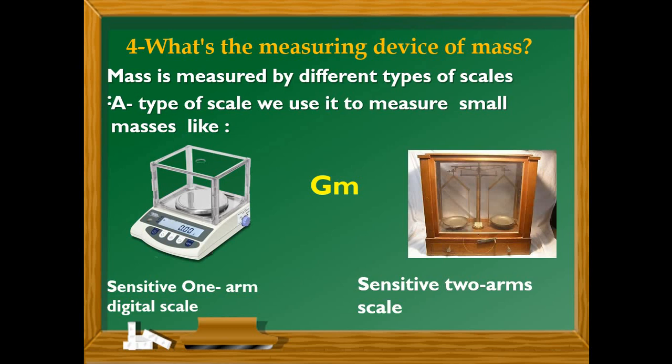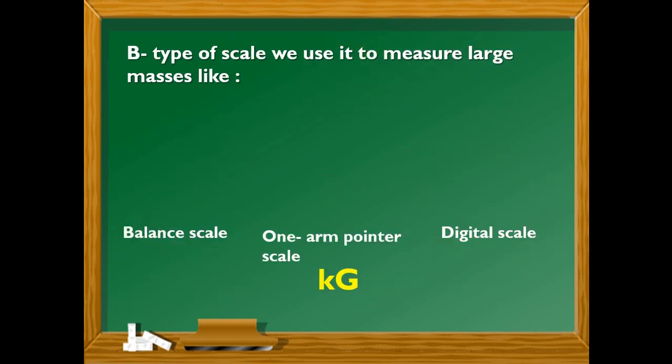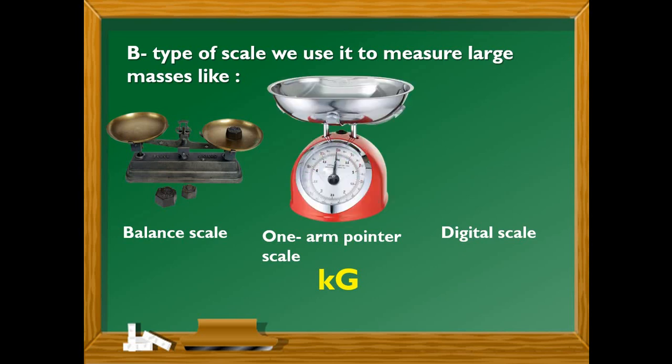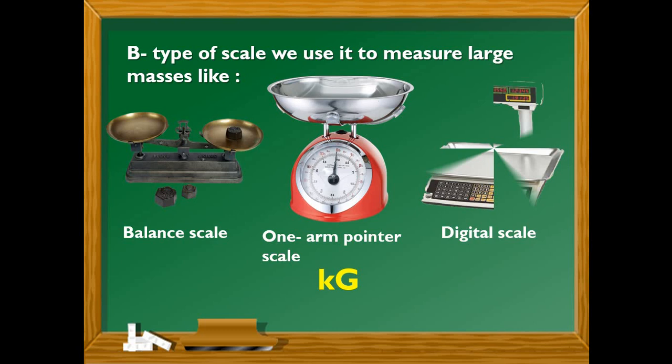Scale number 2, we call a sensitive 2-arms scale. And all of these scales use the gram unit. Another type of scale we use to measure large masses, like the balance scale, the one-arm pointer scale, and the digital scale. And all of these scales use the kilogram unit.